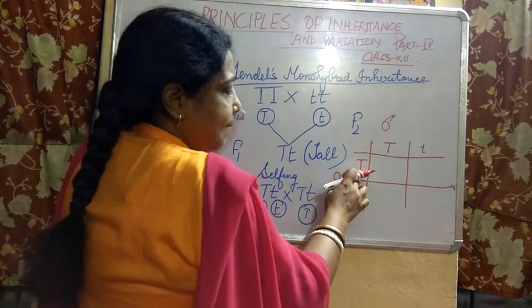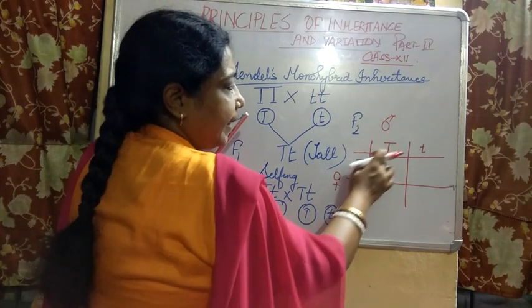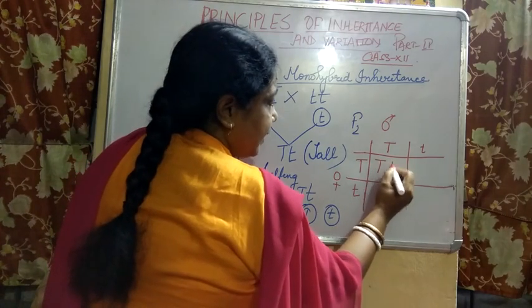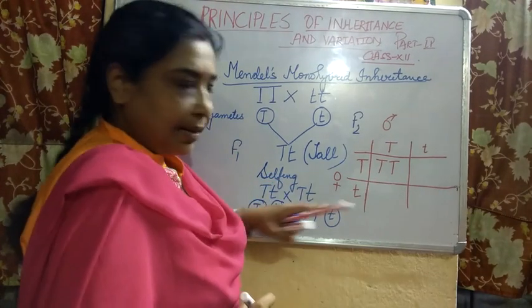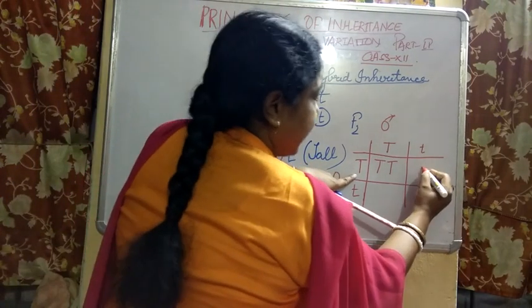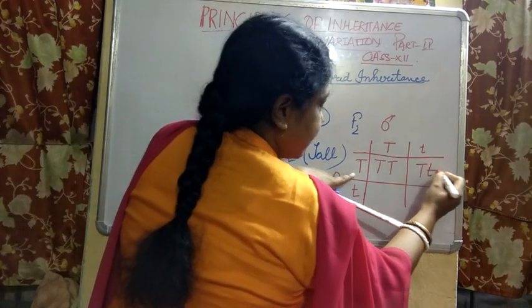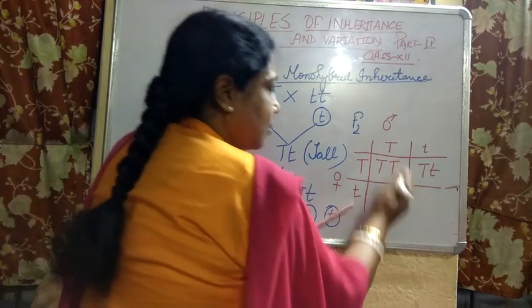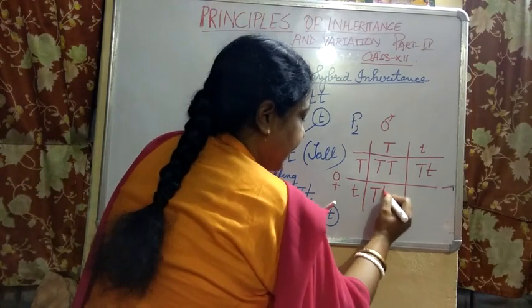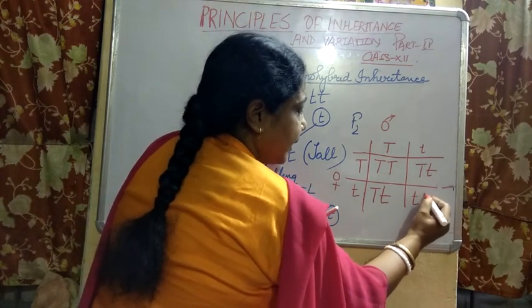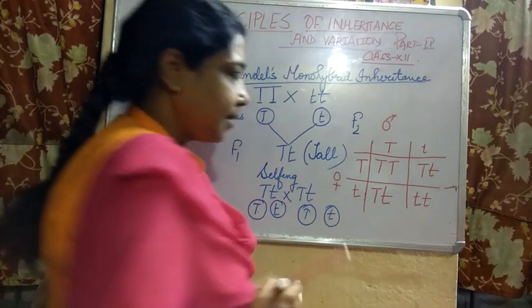The gamete of one parent and the gamete of the other parent would come together and you will get this. The gamete of this and this would come together, you will get this. These two gametes would again come together and you will get this.